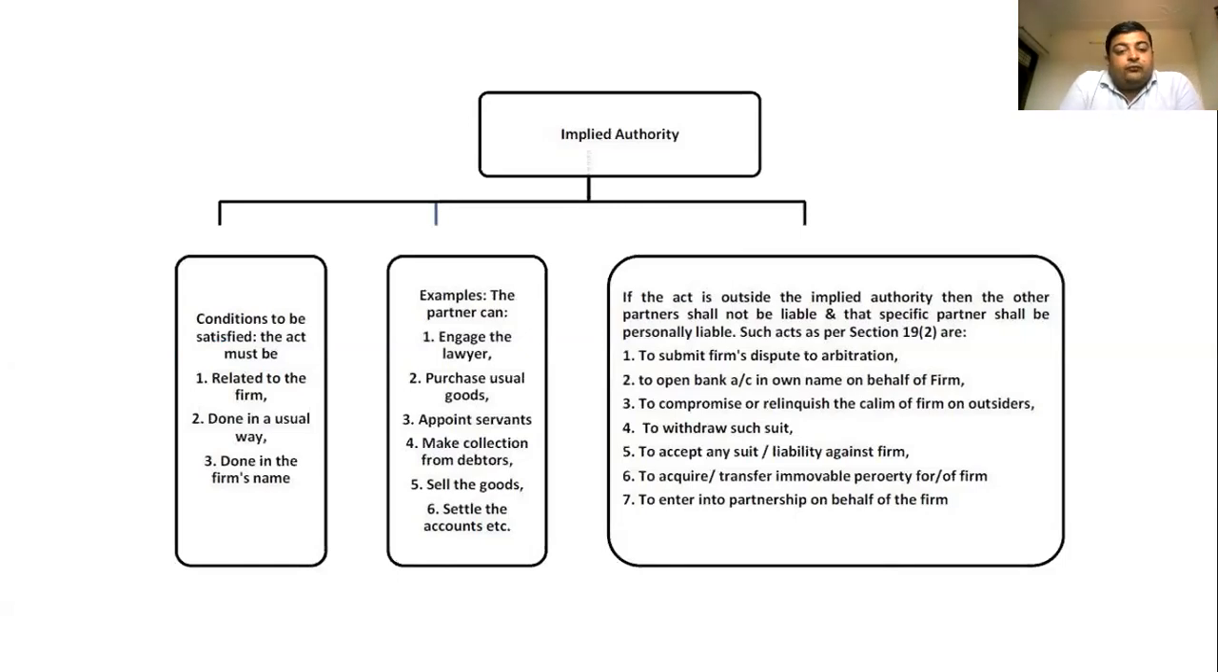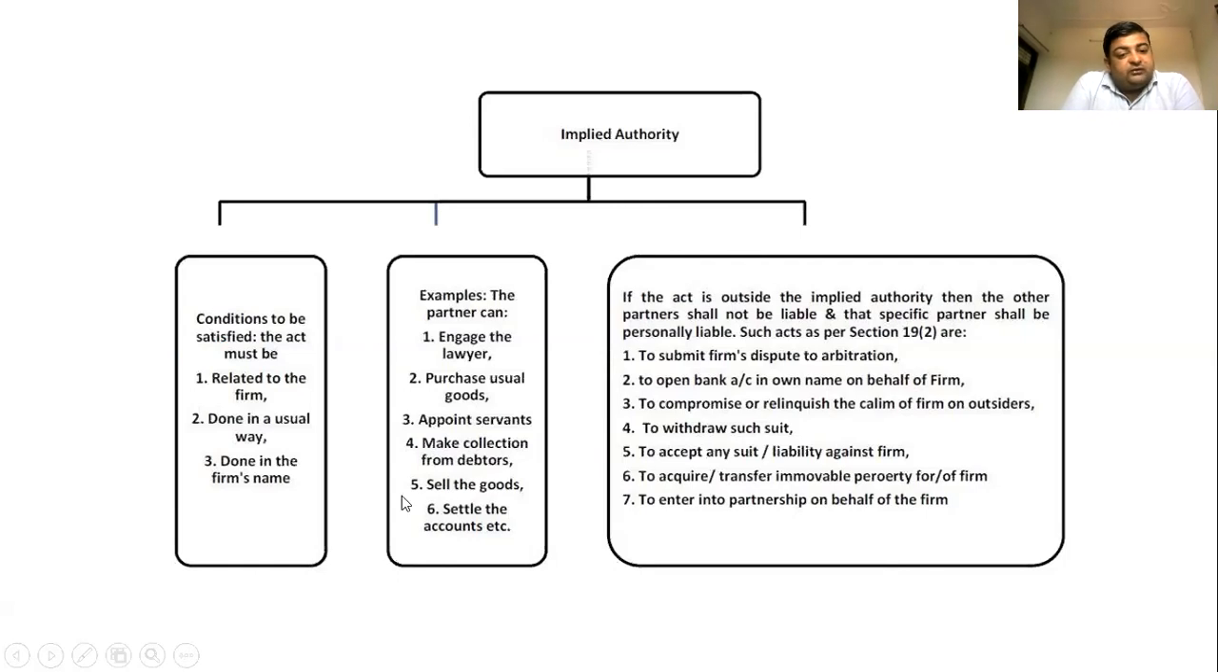Now examples. First, the partner can engage a lawyer for the company and purchase the usual goods. Again, it is implied that if we are running a business, we have to purchase several goods. Next, to appoint servants, make collections from debtors, sell goods, settle accounts, etc. These are some examples of implied authority in a partnership, as decided by the Indian Partnership Act 1932. If the act is outside the implied authority, then the other partners shall not be liable. The partners will be liable only in case of these things. First is conditions.